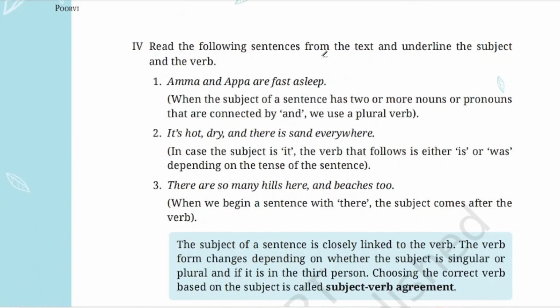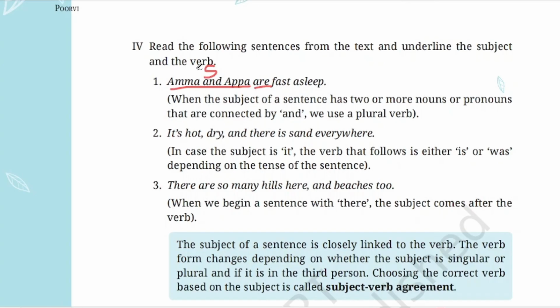Read the following sentences from the text and underline the subject and the verb. Okay, now you see here, Amma and Appa are fast asleep. So about what are we talking? Amma and Appa, isn't it? This is the subject. And what is the verb here? Are. Are is a verb. Here we have to underline the subject and the verb, isn't it?